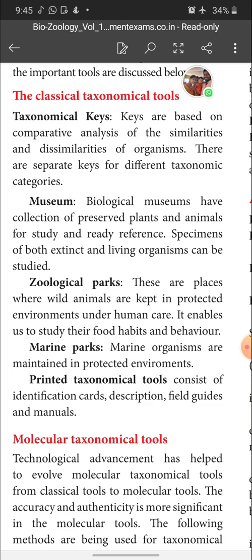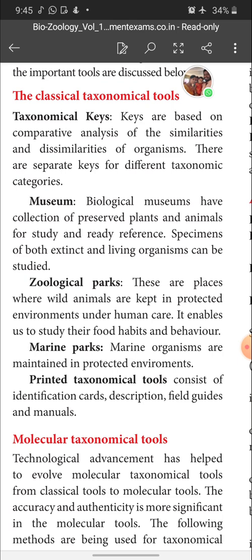Next are zoological parks. These are places where wild animals are kept in protected environments under human care. It enables us to study their food habits and behavior. What is meant by a zoological park? It is a place or vast area in which animals and plants are protected in a natural environment. This is called a zoological park.